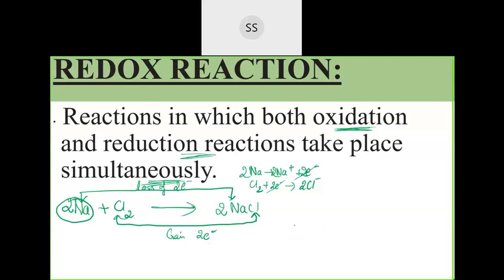Yes, you can take H2 plus F2 giving 2HF also. If you take this as well, H2 plus F2, then here hydrogen will be losing electrons and fluorine will be gaining electrons to get converted to 2HF. So hydrogen will be losing 2 electrons. You see here 2 hydrogen are there, so there will be loss of 2 electrons. And these F2 will take 2 electrons. 2 F are there, so they will take 2 electrons. So gain of 2 electrons.